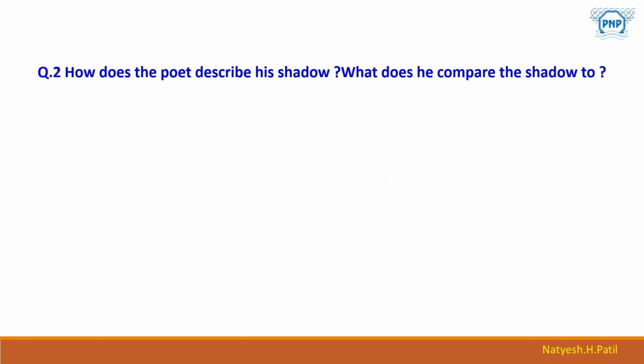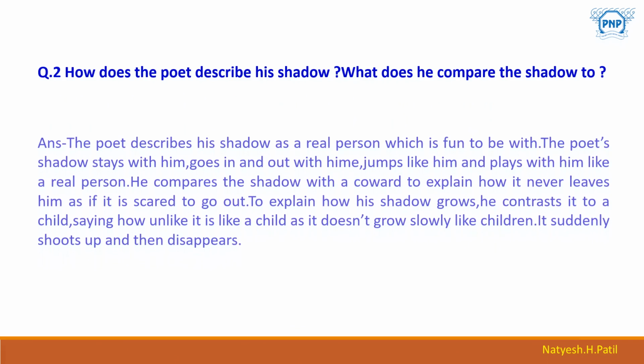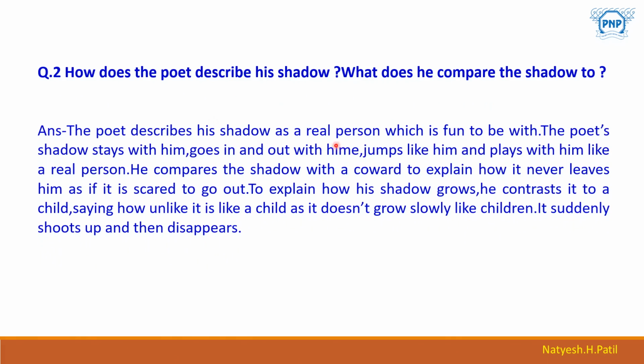So, how does the poet describe his shadow? What does he compare the shadow to? Think. The poet describes his shadow as a real person, which is fun to be. The poet's shadow plays with him, goes in and out with him, jumps like him and plays with him like a real person.